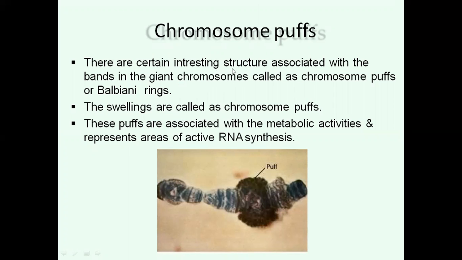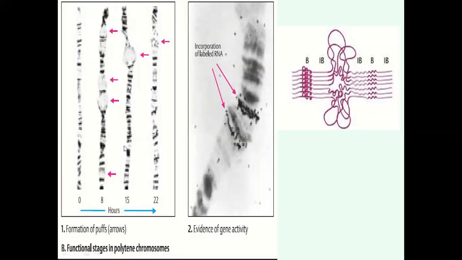There are certain interesting structures associated with the bands in the giant chromosomes called chromosomal puffs or Balbiani rings. The swellings are called chromosomal puffs. The puffs are associated with metabolic activities and represent areas where active RNA synthesis takes place. At certain places we can see this swelling of the chromosome. So these are Balbiani rings. In this region, RNA transcription takes place.